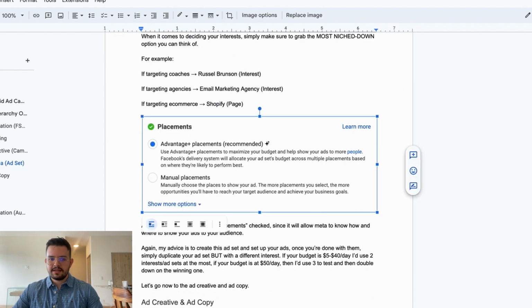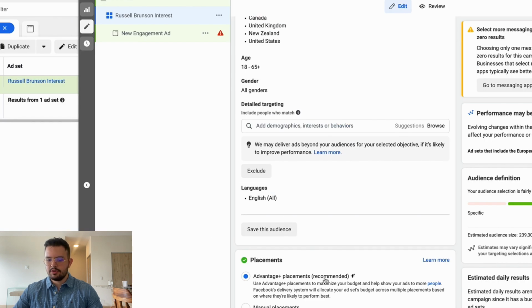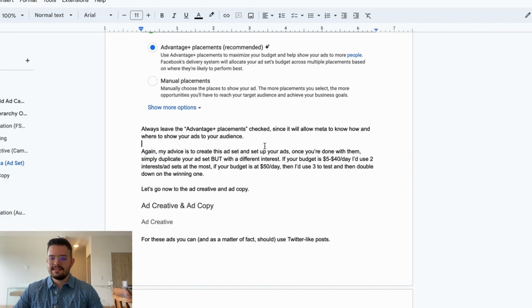Then when it comes to placements, guys, this is really important. Make sure to use Advantage Plus placement. Again, my advice is to create this ad set and set up your ads. Once you're done with them, simply duplicate your ad set, but with a different interest. That's all you gotta change. And if your budget is $30 to $40 per day, I would use 2 interests, aka 2 ad sets. And if your budget is $50 per day, then I would use 3 ad sets to test and then double down on the winning one, okay?